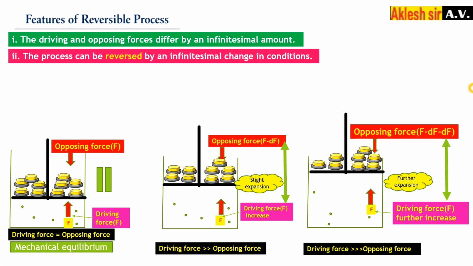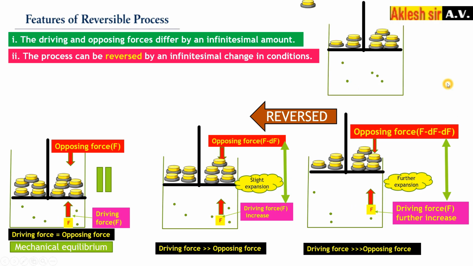Next, this process can be reversed. This process can be reversed by an infinitesimal change in the condition. So if I want to bring it back to this position from this to this, see how to do it. So what are we going to do in this case?